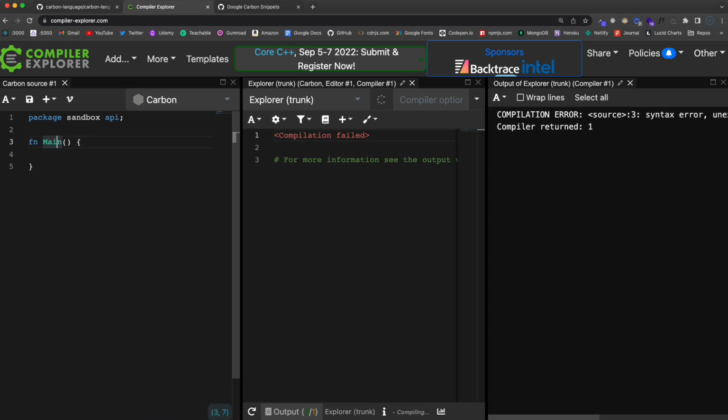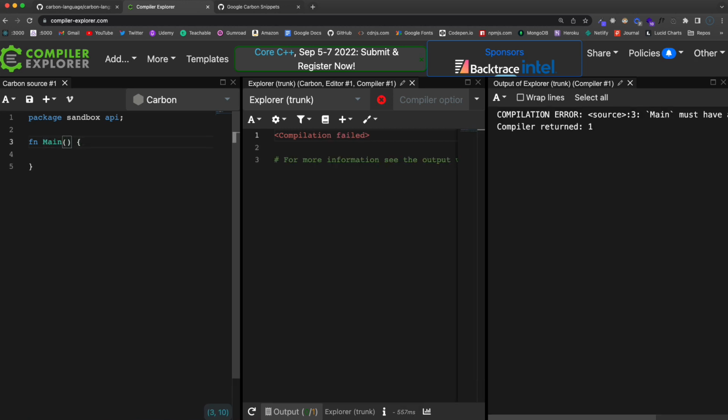Now, this is a statically typed language, and if you're, let's say, a JavaScript developer and you don't use TypeScript, that's probably new to you. So we do have to define the types for our variables, for our function returns, for any arguments that we pass into our functions. So this main function actually has to return an integer. It has to return a number. And usually that's going to represent your exit status, and 0 is going to mean that it's successful.